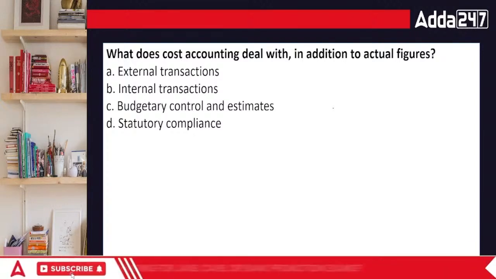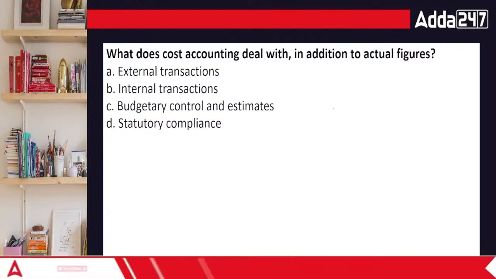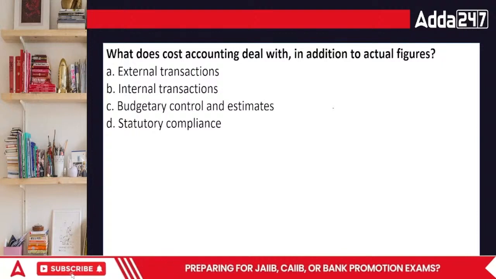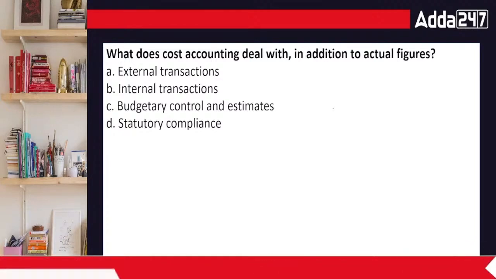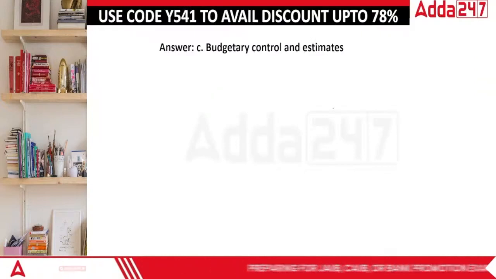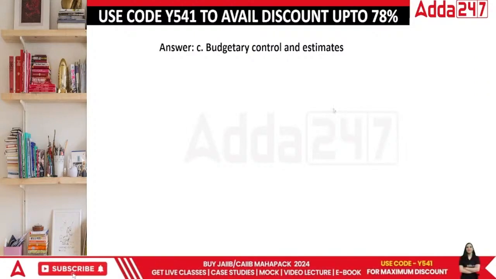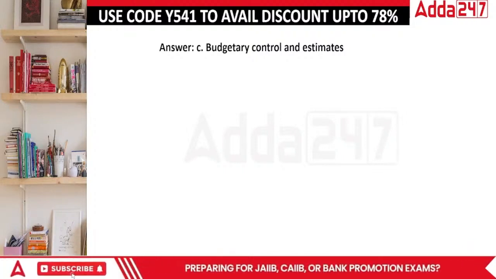When we talk about cost accounting dealing with additional actual figures, it is actually budget control. We have an estimation, the amount that we can have in the future, more or less, and then we make an estimate about it as well.